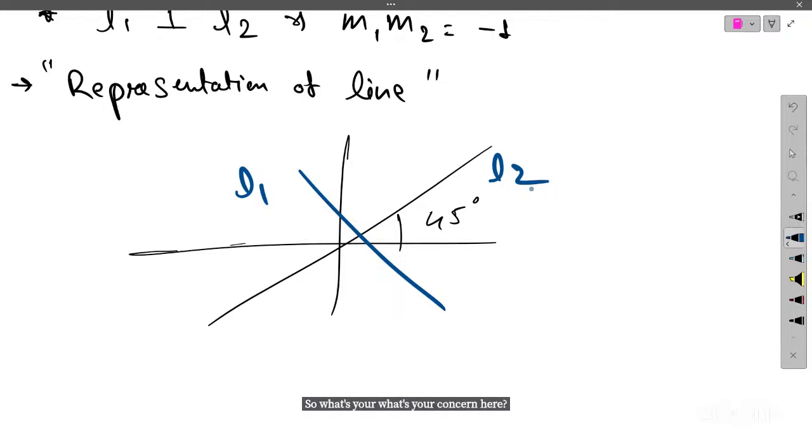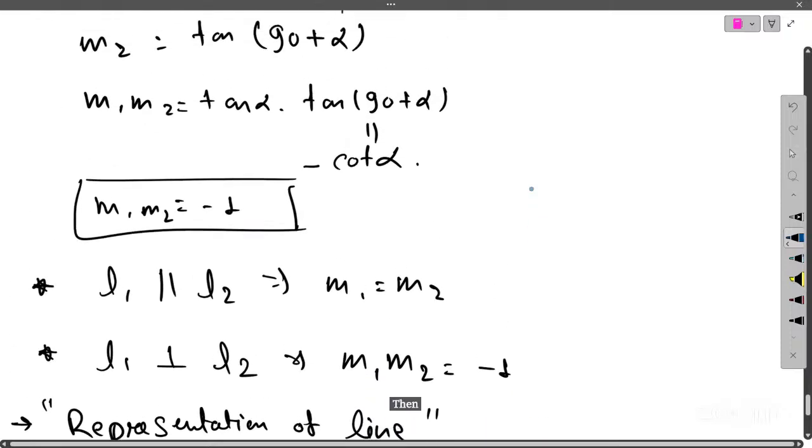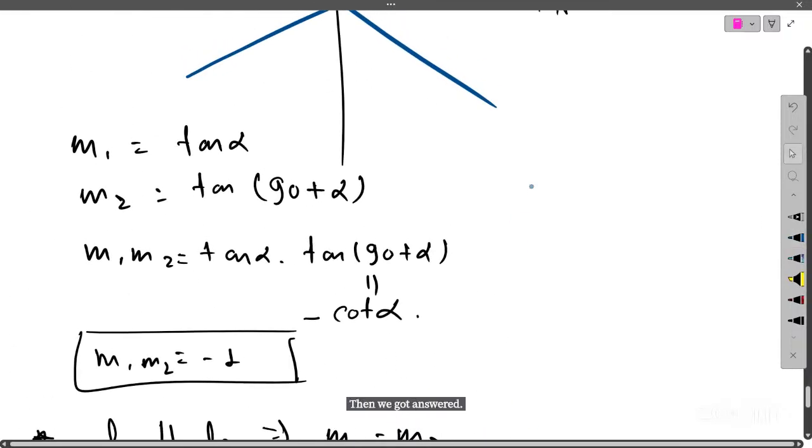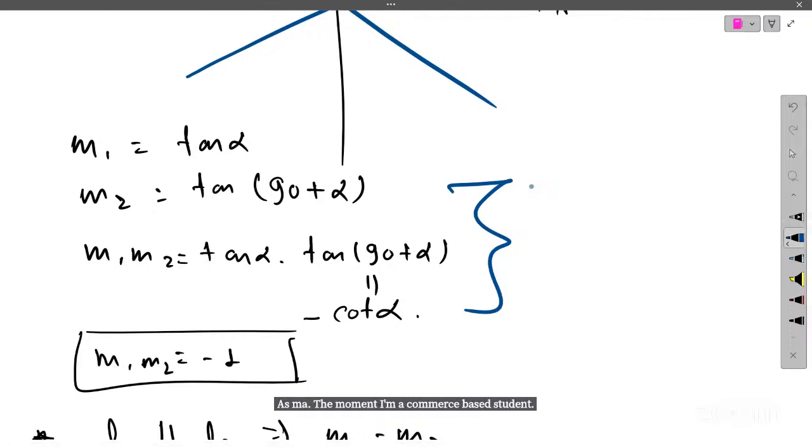I'm asking that, now clear, ma'am. I think we have to find M1 and M2, then add them together. Right. Then we get the answer, just using a little bit of trigonometrical result. Yes, ma'am, the trigonometry. I'm a commerce-based student, that's why tan and cot theta are a little bit confusing.